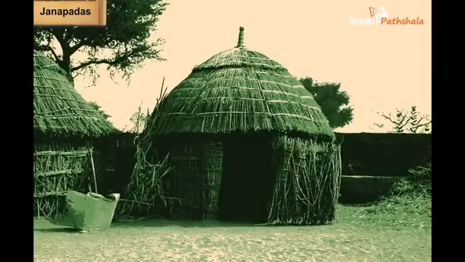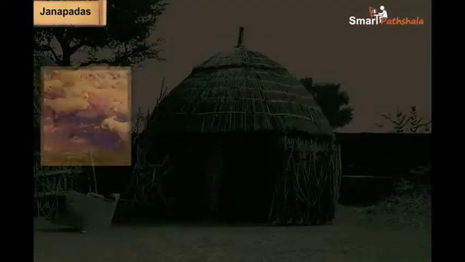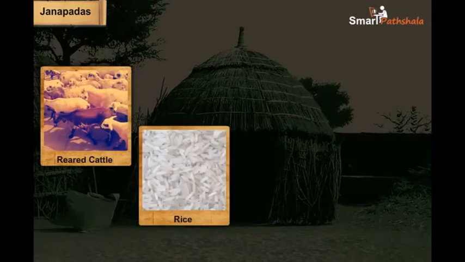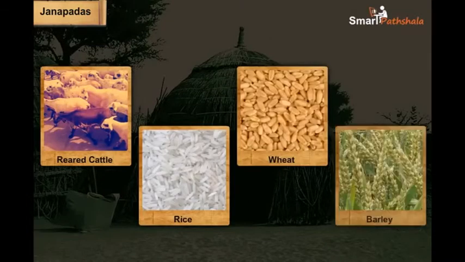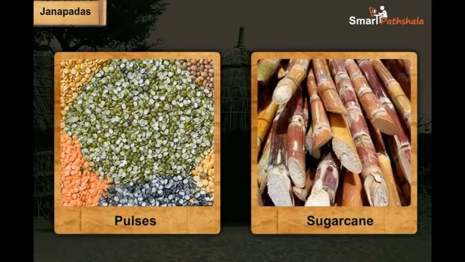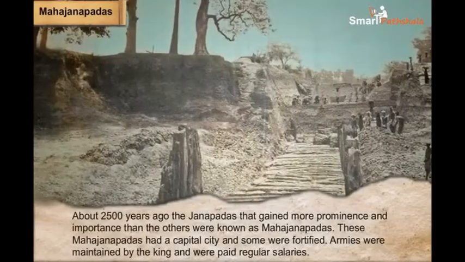They discovered that people lived in huts and reared cattle and other animals, while they also grew crops like rice, wheat, barley, pulses, and sugarcane. A special type of earthen pot called painted greyware, which had simple lines and geometric patterns, was also manufactured.